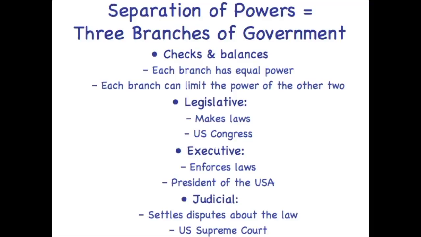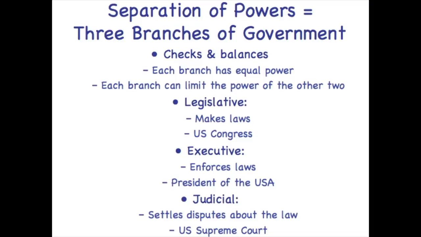We have three branches. One that is in charge of making laws, setting the rules. That's the legislative branch. Another term to describe the legislative branch is the U.S. Congress. Then, we don't want the same people who make the rules to enforce the rules or to carry them out, to be the police of those laws. To enforce the laws, we have the executive branch. They enforce or carry out the law. If we want to simplify the executive branch, it would be the President of the United States and their administration, the POTUS.